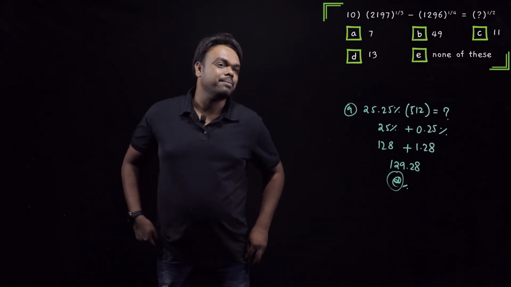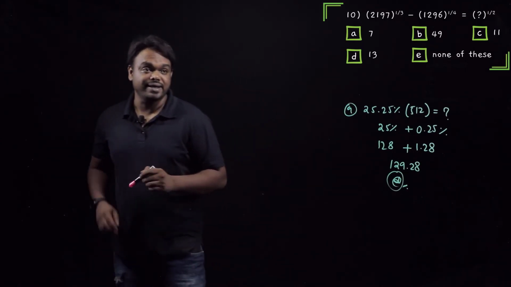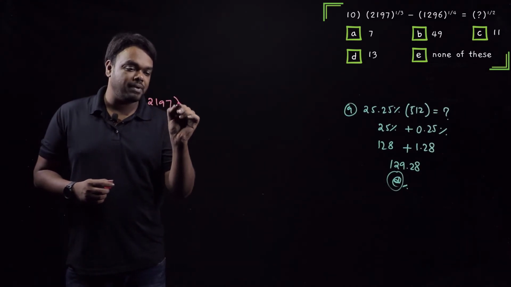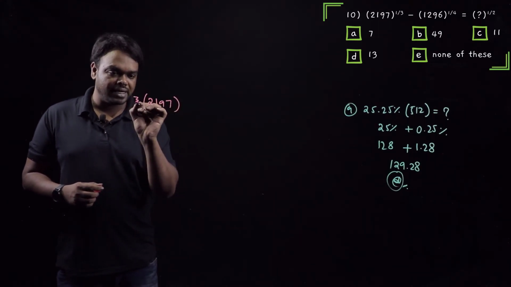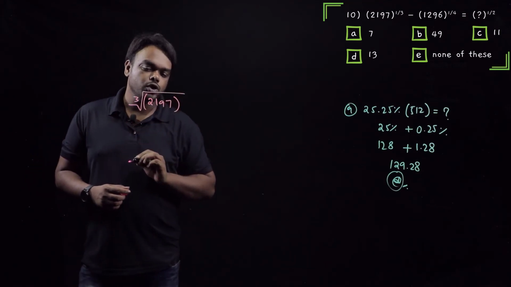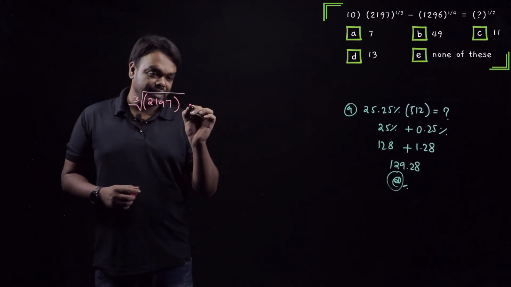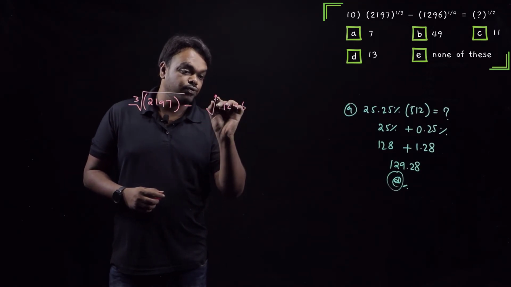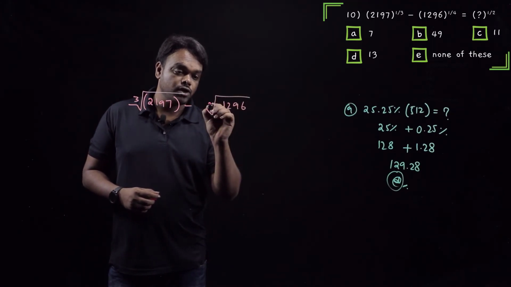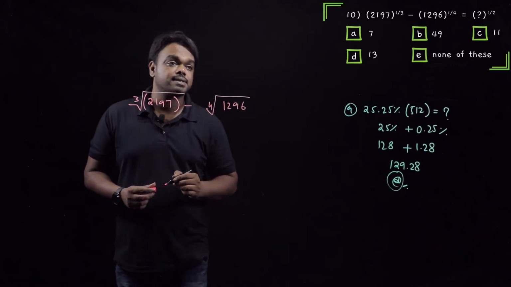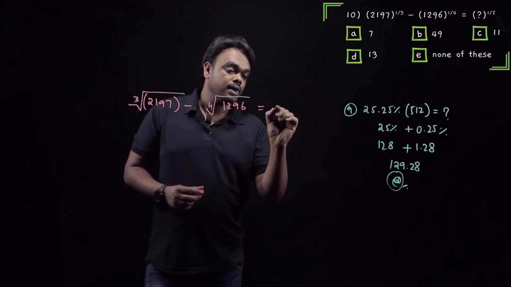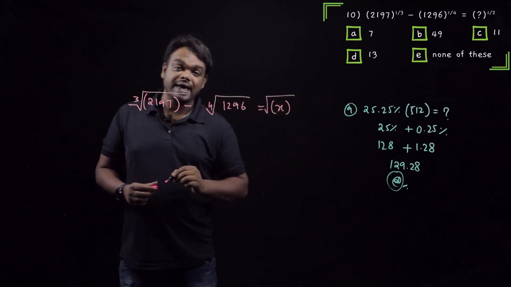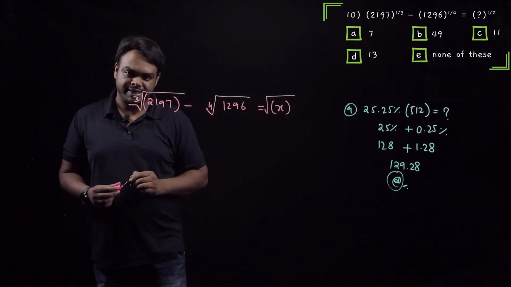So what do we have this time? We have 2197 whole power 1 by 3, which is nothing but the cube root of 2197, minus 1296 whole power 1 by 4, which is the fourth root of 1296, equals question mark, or root x. Instead of question mark, I wrote x here, right?